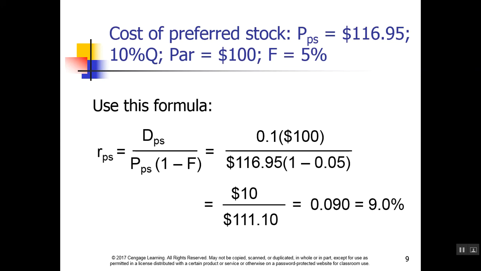Flotation costs are commissions, legal expenses, fees, and any other costs to issue new securities. Here, the stock price is adjusted for the flotation cost, which is typically shown as a percentage of the stock. Therefore, the price times 1 minus 5% equals the price of the stock after the flotation cost, and the rate is calculated as 9%.